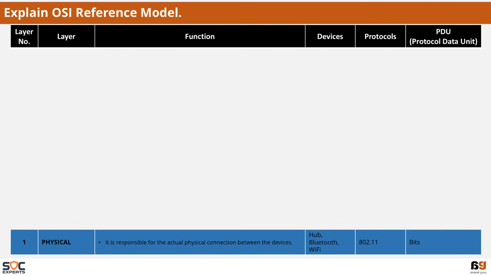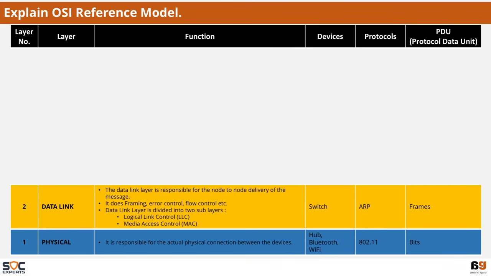It is responsible for the actual physical connection between the devices. The devices include hub, Bluetooth, Wi-Fi, cables, etc. The protocols are 802.11. The PDU is in the form of bits here.